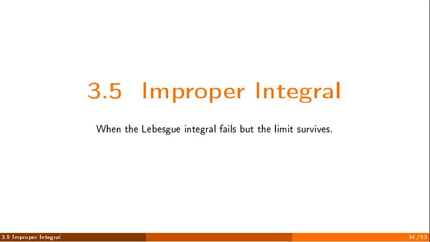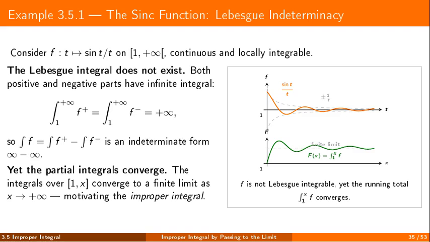We now enter the setting where the Lebesgue integral may fail, but a limiting process still produces a meaningful value. Here is the emblematic example, sine of t over t on the half line. The function is continuous and well-behaved pointwise, yet its Lebesgue integral does not exist, because the positive and negative parts have both infinite integrals. The figure shows why this is still salvageable. The oscillations cancel more and more, and the running integral settles toward a finite limit.